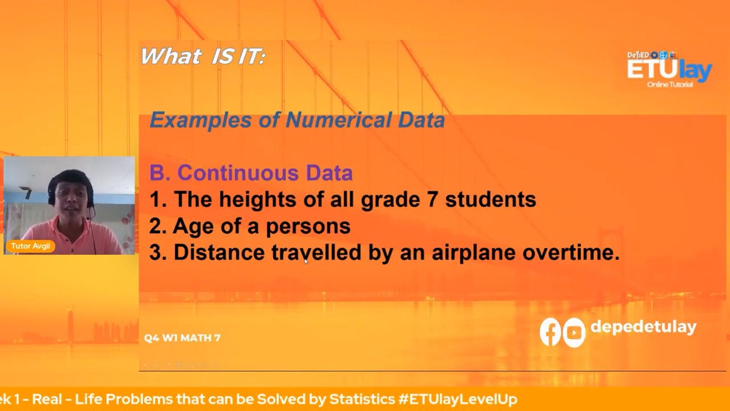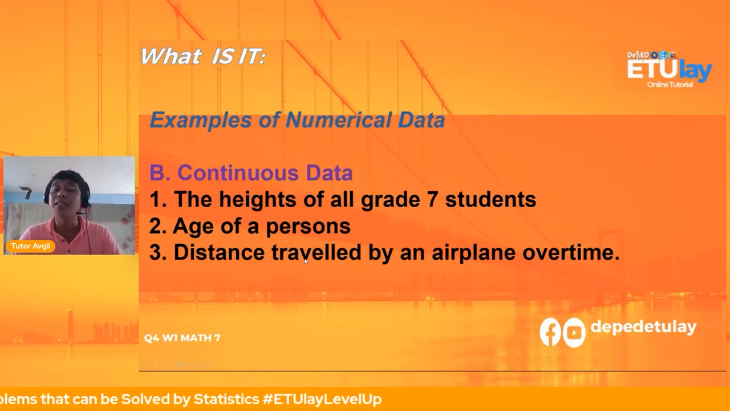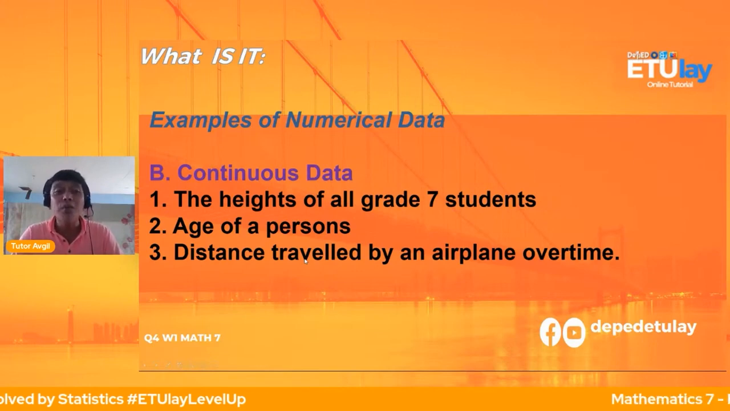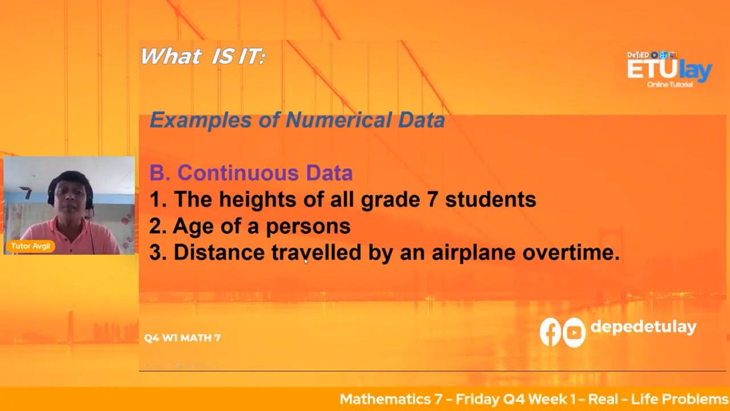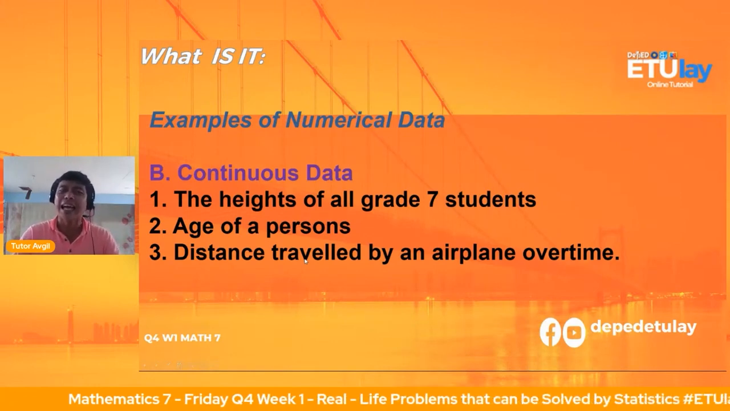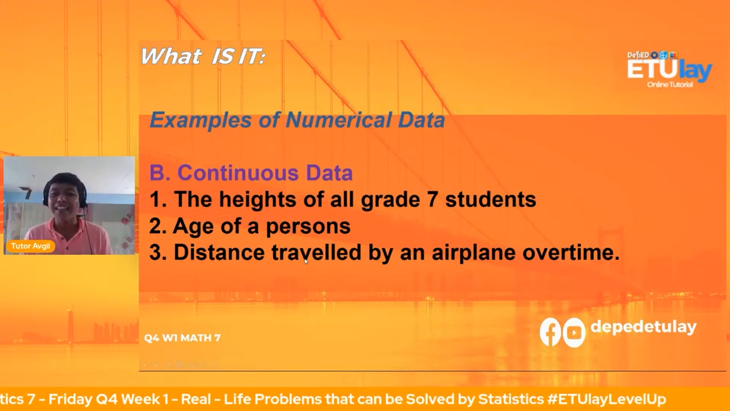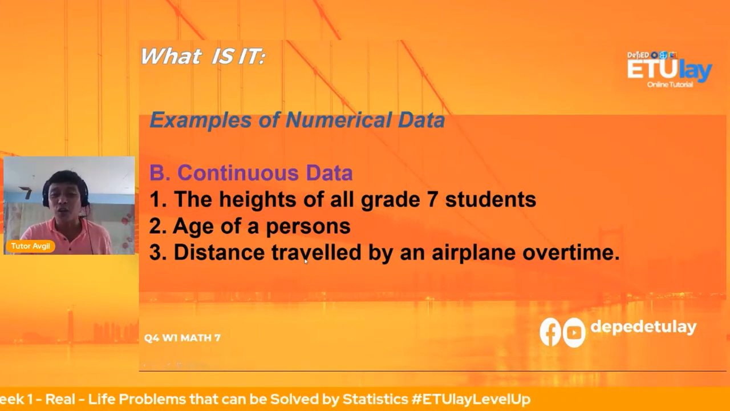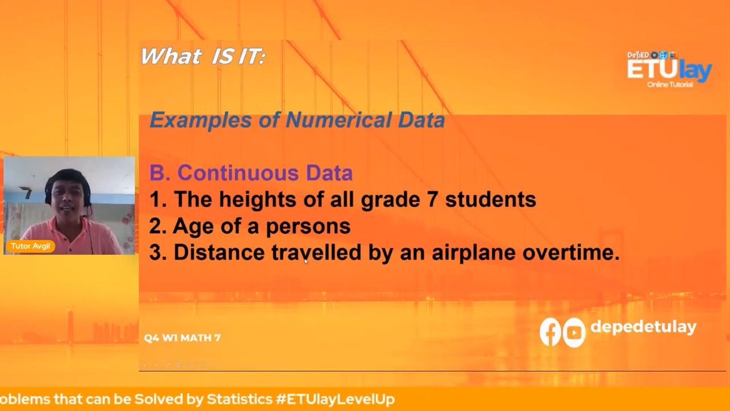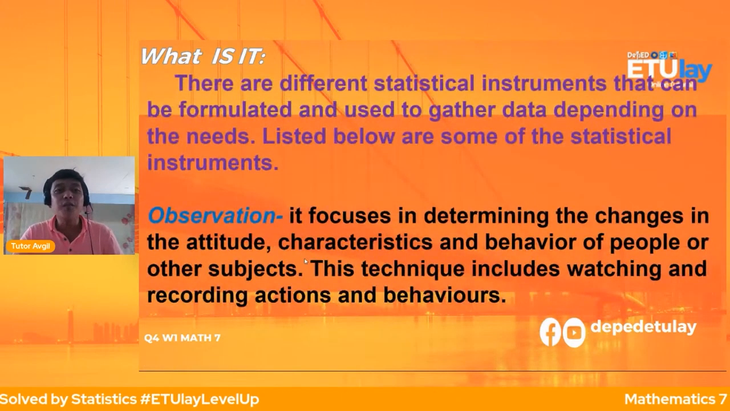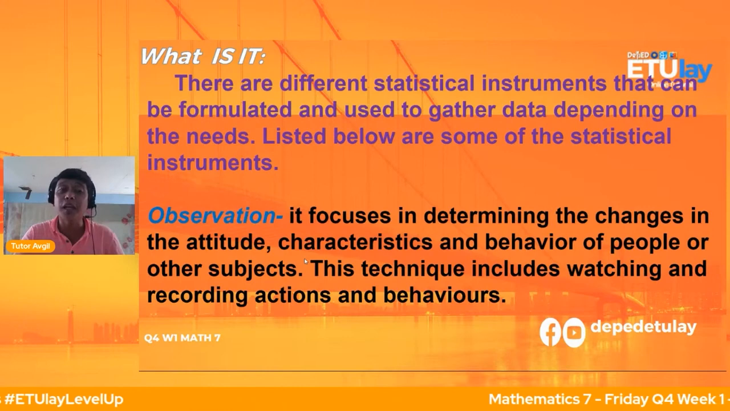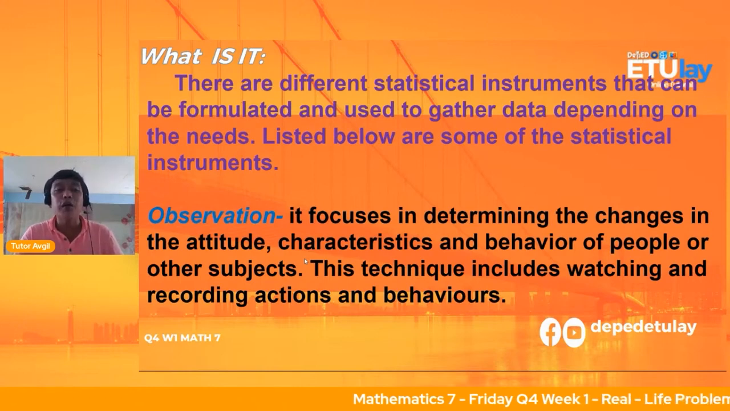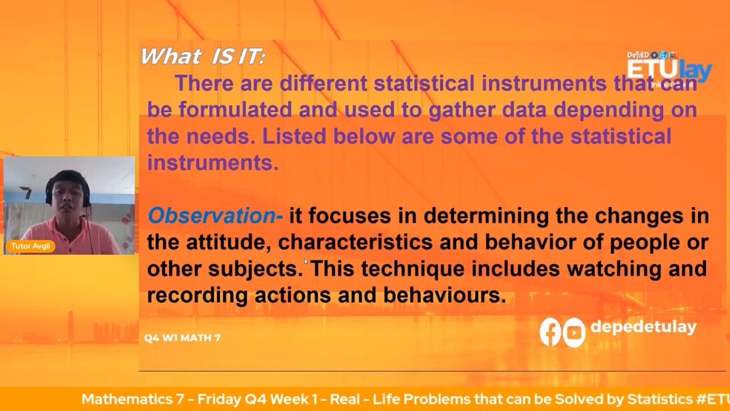Age of a person, right? So that's continuous data kasi that's not indicate as well how many persons are we going to get their ages. And the distance traveled by an airplane over time. Ayan. So kailangan nating tanungin lahat ng airplane, no? Ang dami nun. So that's why they are called continuous data. So there are different statistical instruments that can be formulated and used to gather data depending on the needs. Listed below are some of the statistical instruments.